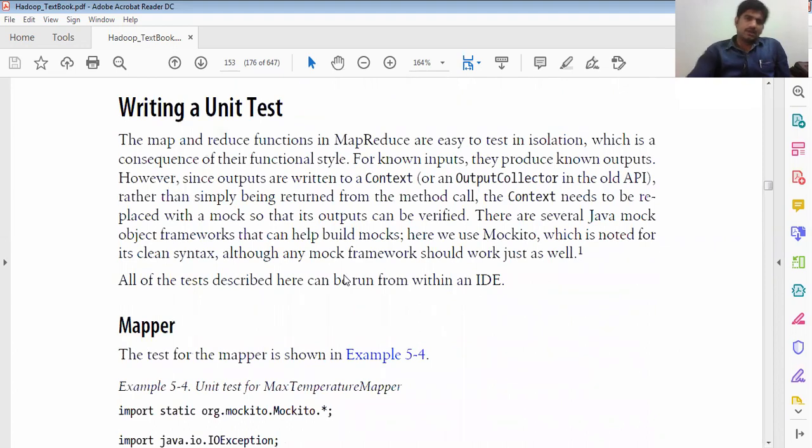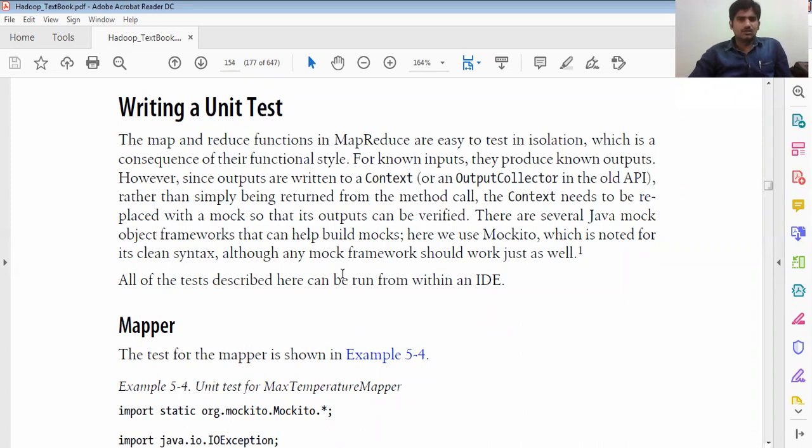Then writing a unit test. Generally we have unit tests, just as we have white box testing and black box testing. The map and reduce functions in MapReduce are easy to test in isolation, which is a consequence of their functional style.